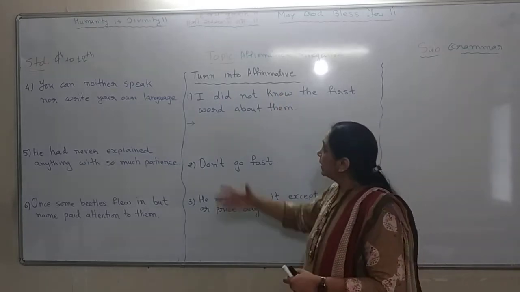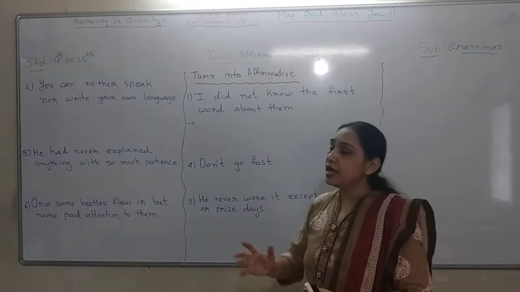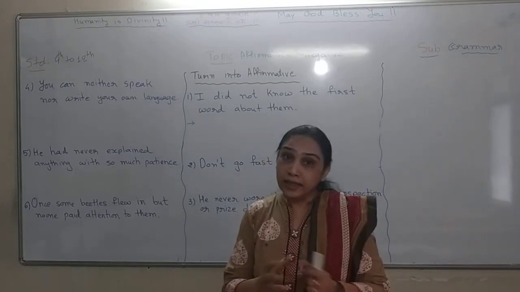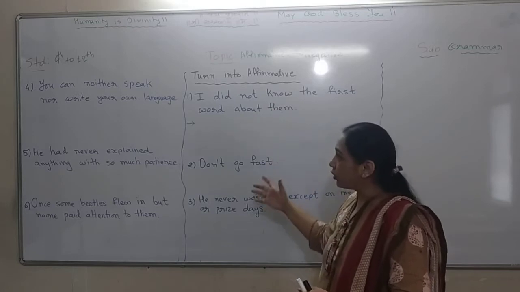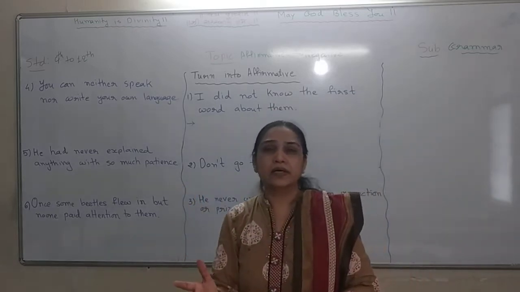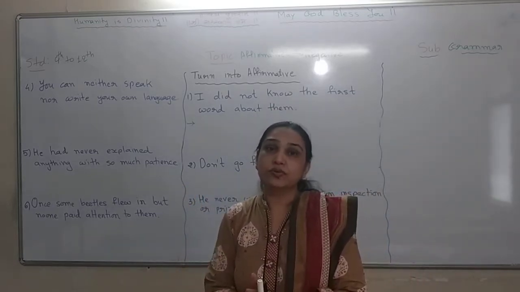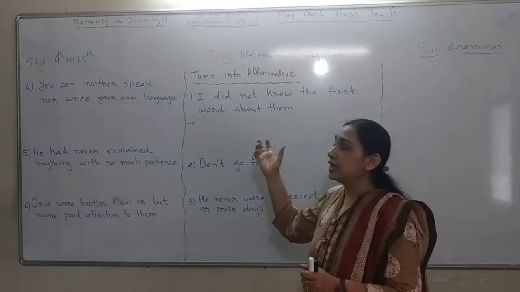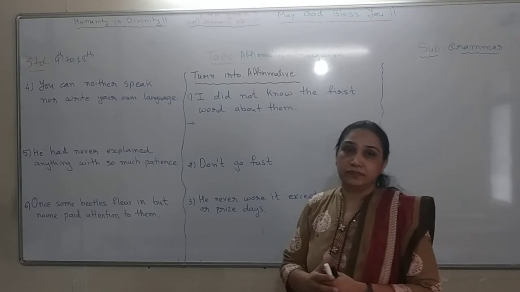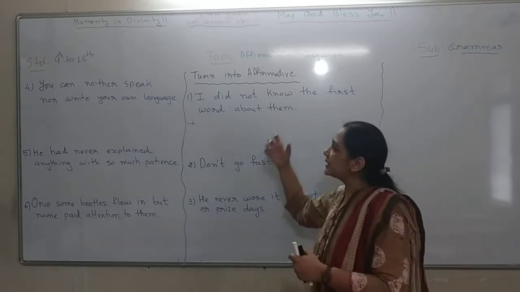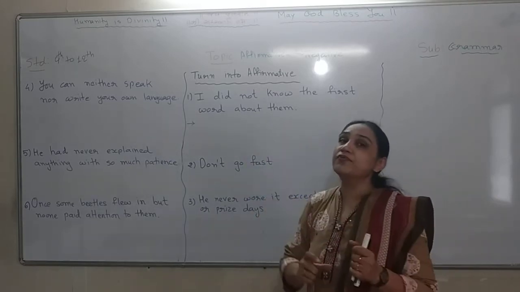That means the sentences already have a clearly negative sense. They have either not or no or never or neither, anything which shows that the sentence is negative. Now, converting this sentence from negative to affirmative.